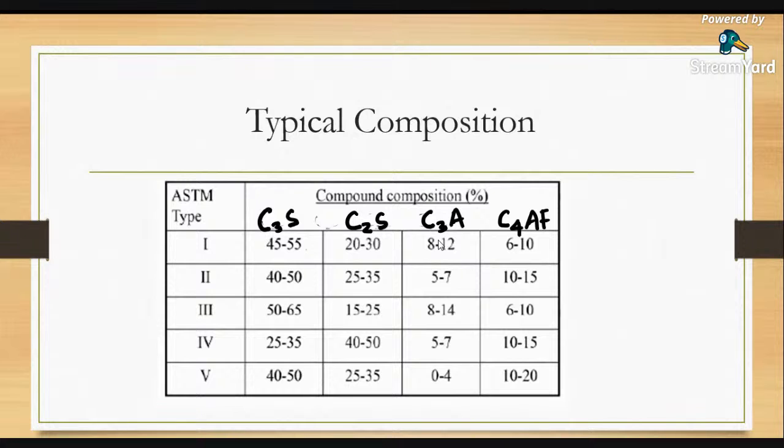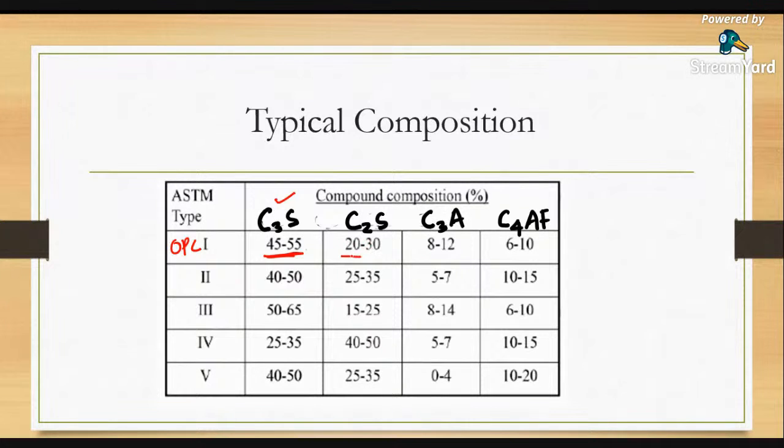C3S and C3A are generally responsible for heat of hydration. So the first one, type 1, I told you, is ordinary Portland cement. In that, C3S is predominant. The C3S amount is generally available at more than 50%, so generally 45 to 55% of C3S.